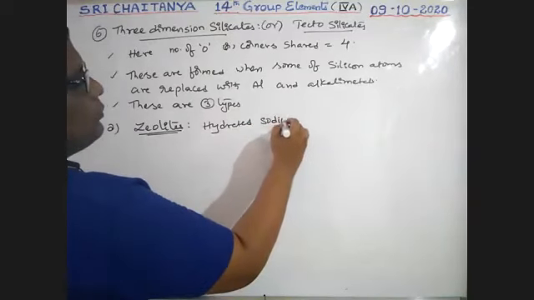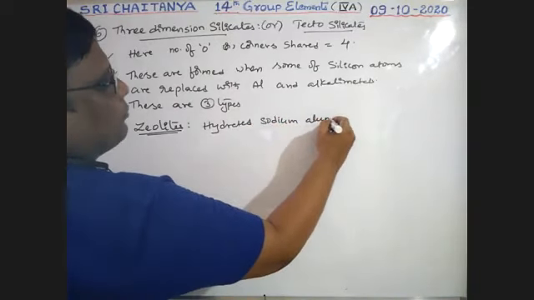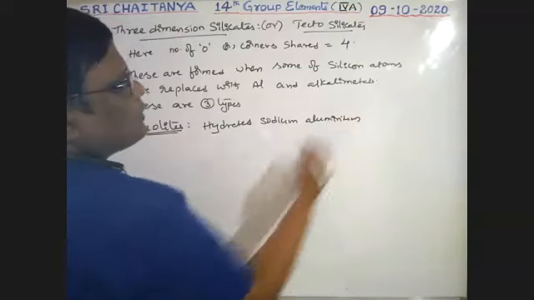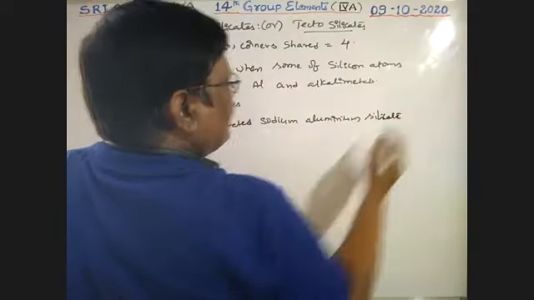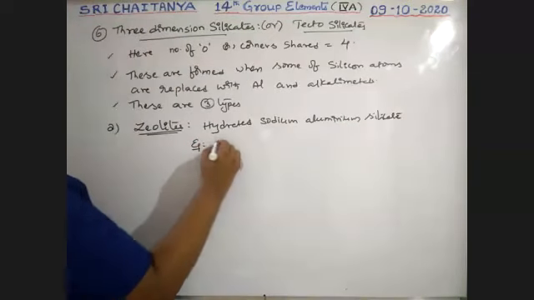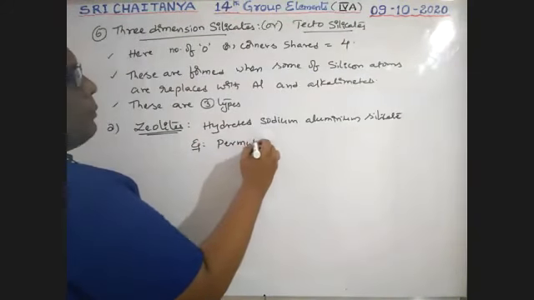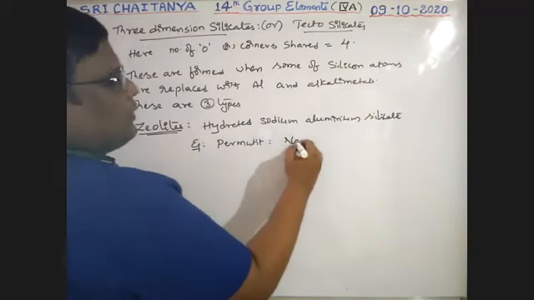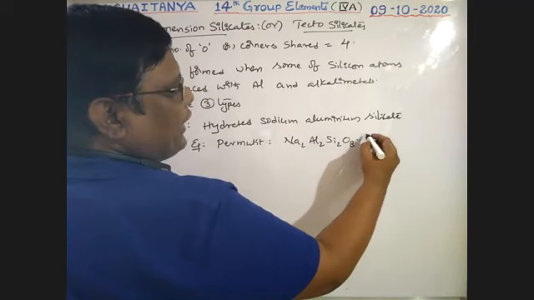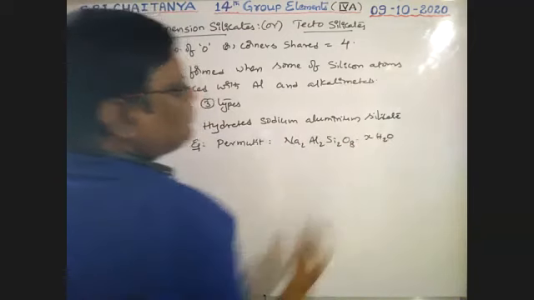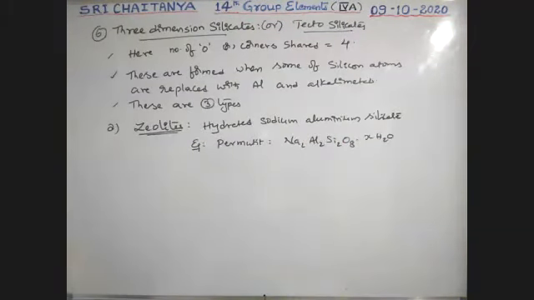Hydrated sodium aluminum silicates. Formula, for example: Na2, Al2, Si2, O, xH2O. The xH2O is permitted, boys.